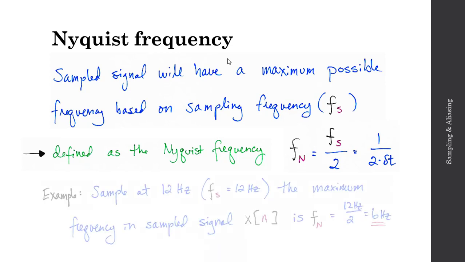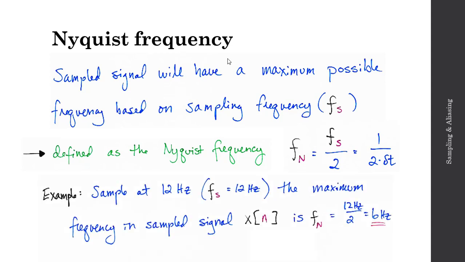Here's a quick example of that. Let's consider that 10 Hz sinusoid that I sampled at 12 Hz. As it turns out, no matter what signal I'm sampling, if I sample at 12 hertz, the maximum frequency that I'll find in my sampled signal will be defined as this Nyquist frequency, where Fn will be 12 hertz over 2, or 6 hertz. And you'll notice that I've written x[n] here, where the n is in brackets, instead of x(t). I've written that because this is a discrete signal, composed of individual samples.